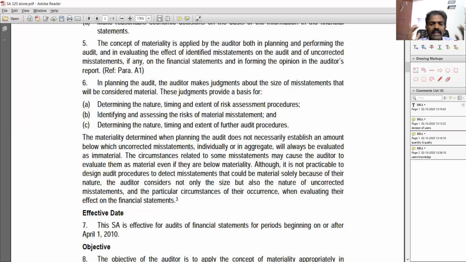So this is only a guideline or a basis through which the auditor is going to plan and perform the audit. That is not a hard and fast rule set in stone that anything below that number will not be looked at. Everything is based on judgment. This is a thumb rule, or some kind of a number, based on which he is proceeding with his audit.